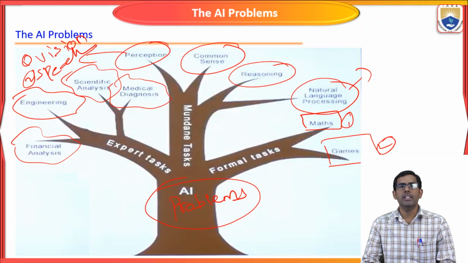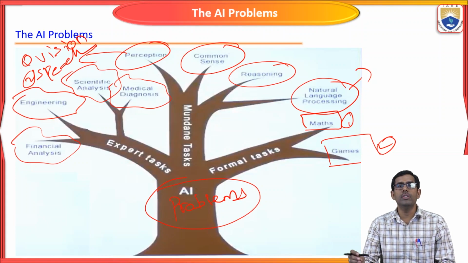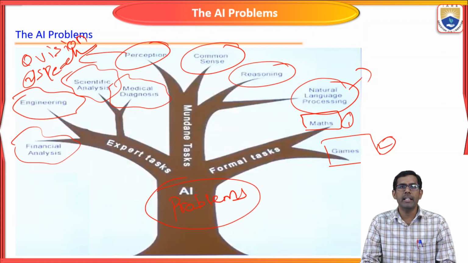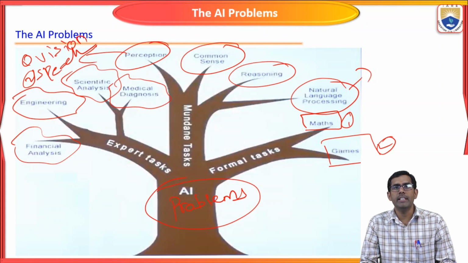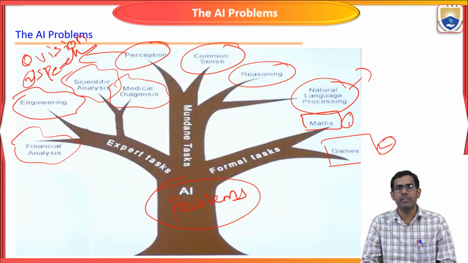Based on that, the artificial intelligence system should learn and gain knowledge about the medical diagnostic system, scientific analysis, engineering, financial, whatever the fields and technologies we have.